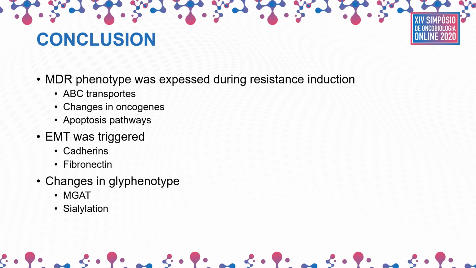To sum it up, we managed to induce an MDR phenotype in cancer cells with a very low drug concentration, not unlike the levels that would reach the innermost cells of solid tumors. This phenotype involves increased expression and activity of ABC transporters, changes in oncogenes, and compromised apoptotic pathways. The same process also led to changes in fibronectin expression, but not so much in cadherins, leading us to a partially mesenchymal phenotype. And all of that was accompanied by changes in the glycan epitopes, especially those affected by MGAT and ST-Gal genes, which regulate the number and position of branches in N-glycan chains and the placing of sialic acid molecules.